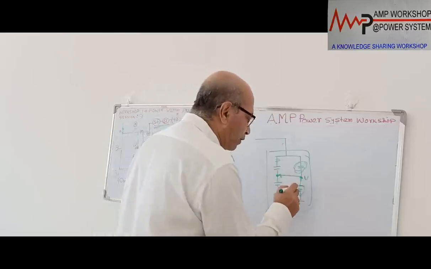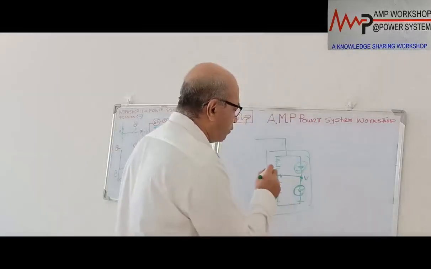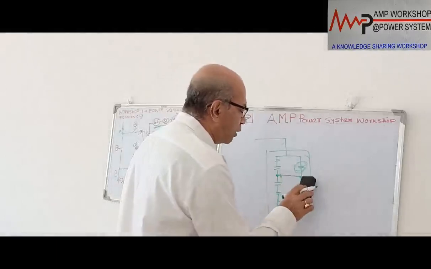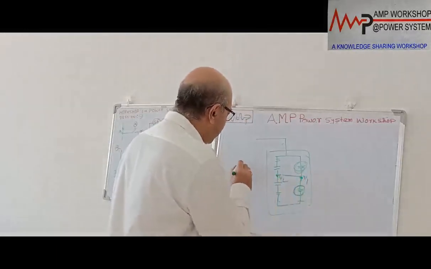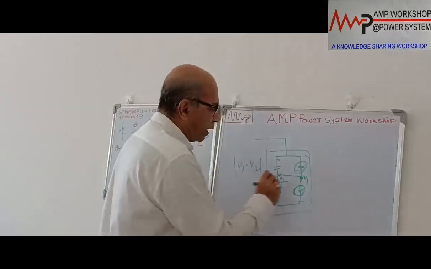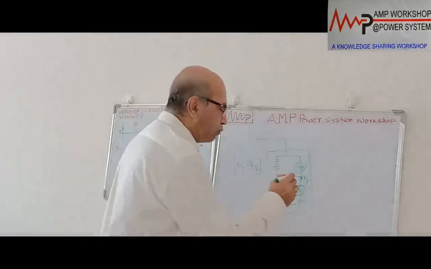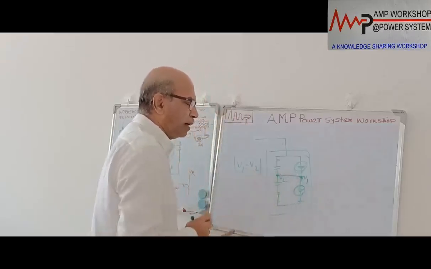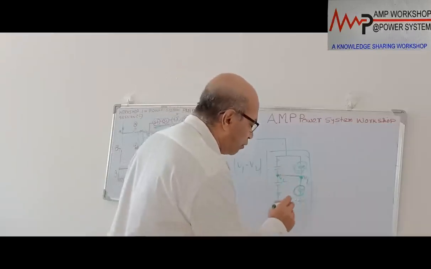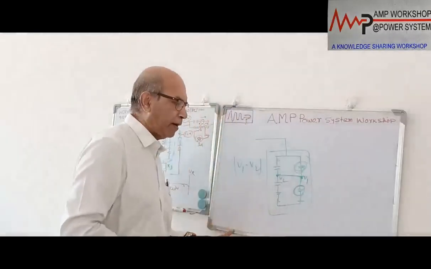But if any of the capacitor units has failed, either these or any of them, then immediately this voltage will not be 0. Suppose this is V1 and this is V2. V1 minus V2 has some value. There will be a voltage difference between these points. Due to this, there will be current flowing through this. That means when current flows between these 2 center points, it indicates there is a failure in a capacitor unit inside the capacitor bank. So what do we do?